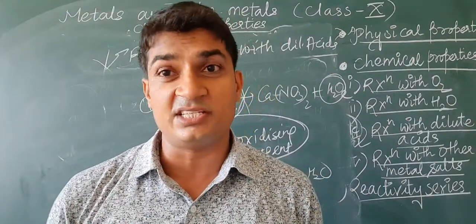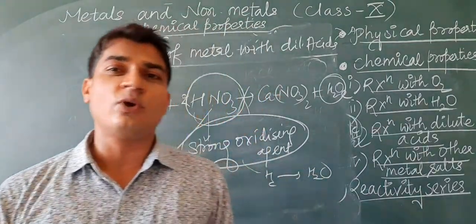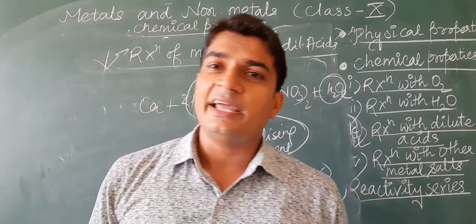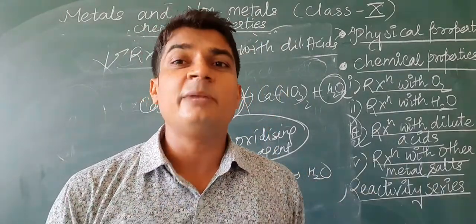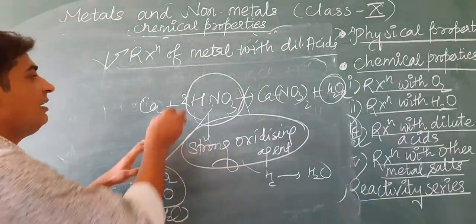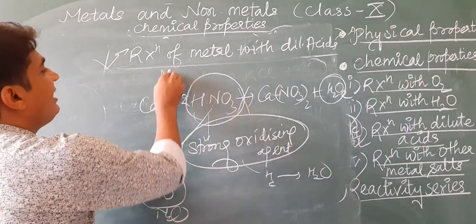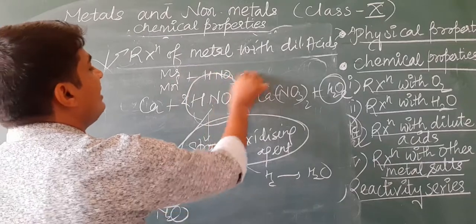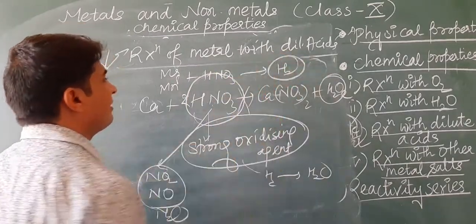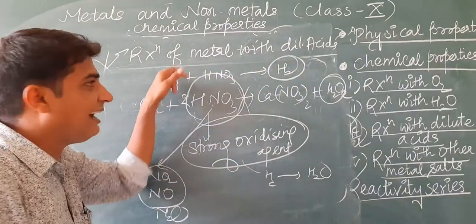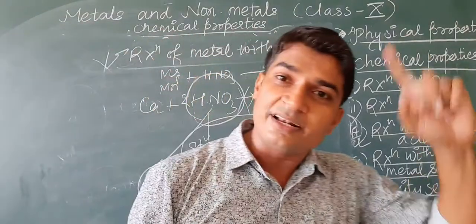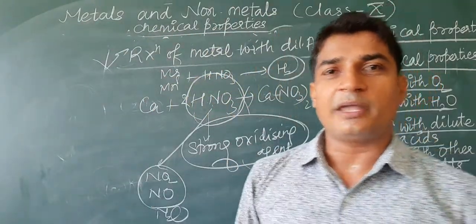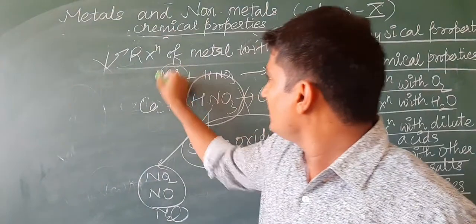Many times this question is asked: which acid does not produce hydrogen gas with most of the metals? It produces hydrogen with some of the metals. When HNO3 is reacting with magnesium or manganese, it produces hydrogen, because they are even stronger reducing agents than HNO3.